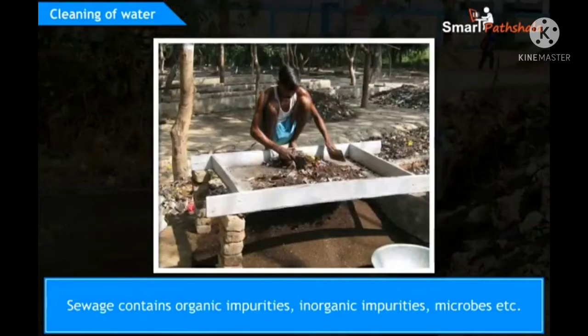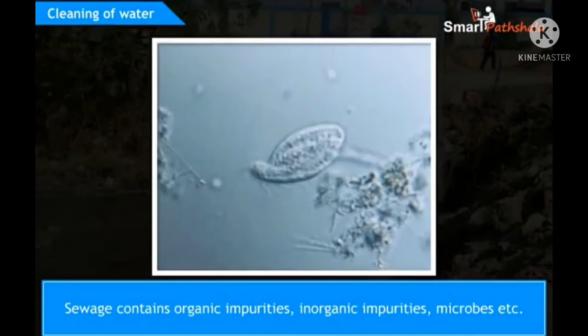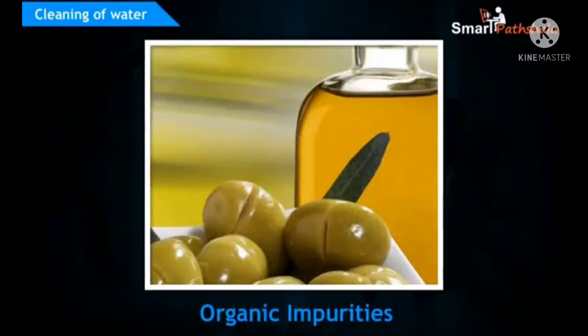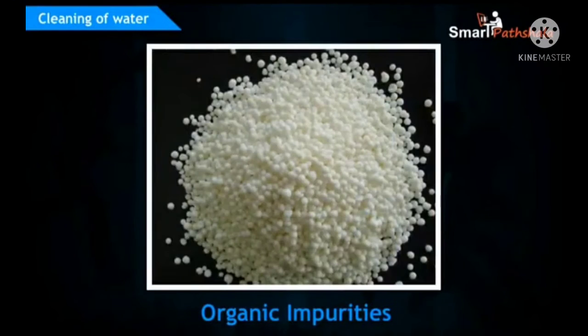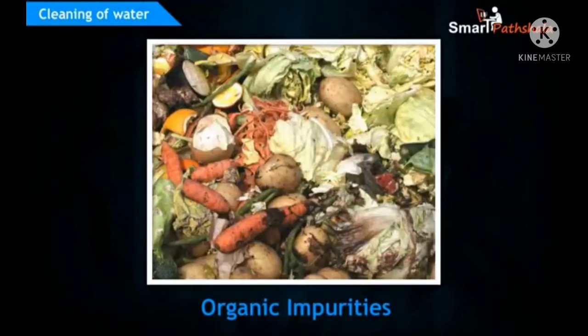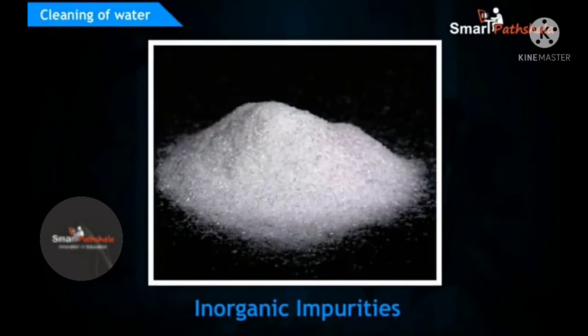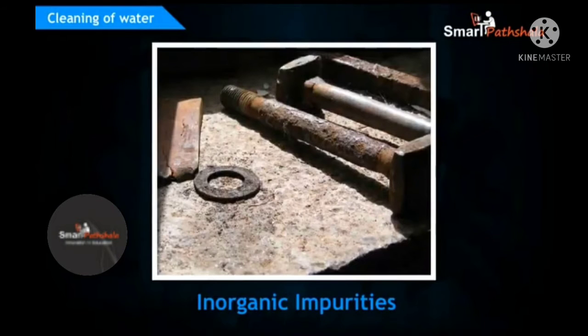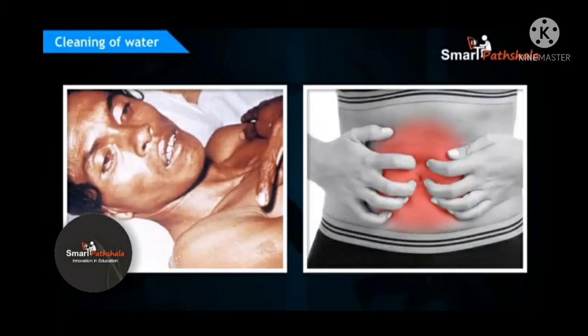Sewage contains organic impurities, inorganic impurities, microbes, etc. Organic impurities include human feces, animal waste, oil, urea, pesticides, herbicides, fruit and vegetable waste, etc. Inorganic impurities include nitrates, phosphates, metals, etc. Microbes include some bacteria which cause cholera, typhoid, dysentery, etc.